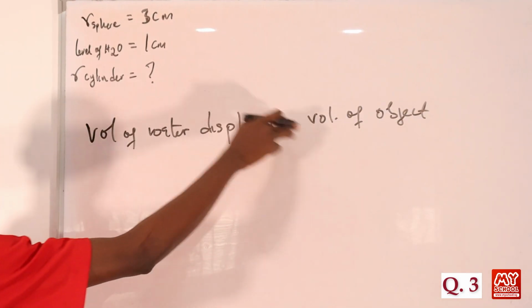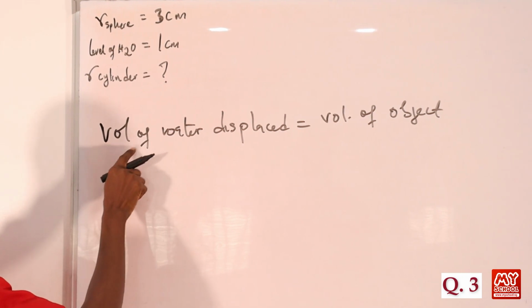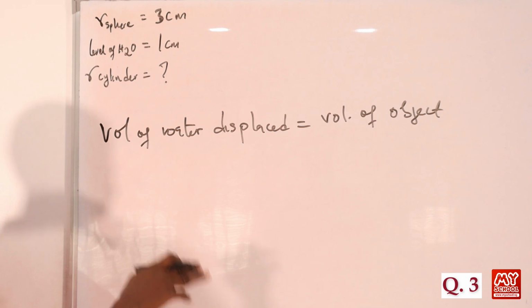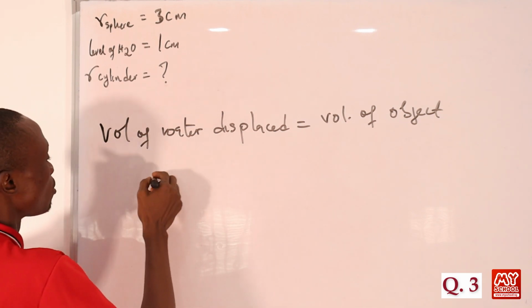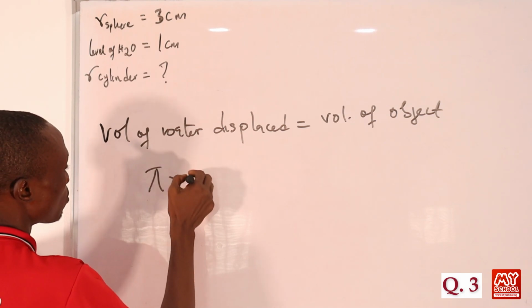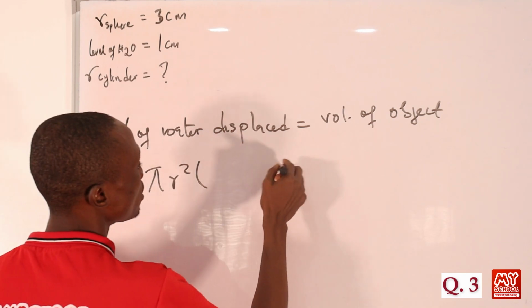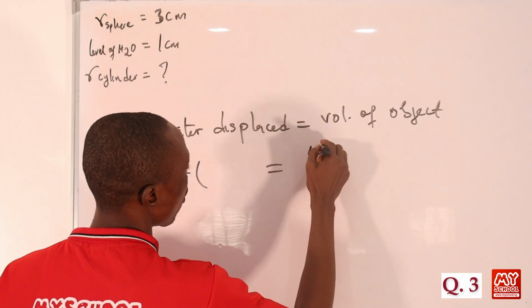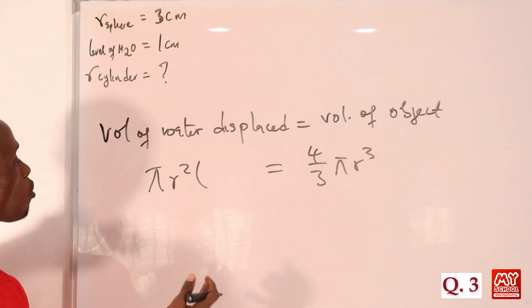Now, the object in question is a spherical metal bulb. But the volume of water displayed will be determined by the vessel containing the water. In this case, it is a cylinder. The volume of a cylinder is pi r squared L, base area times height, while here we have 4/3 pi r cubed, which is the volume of a sphere.